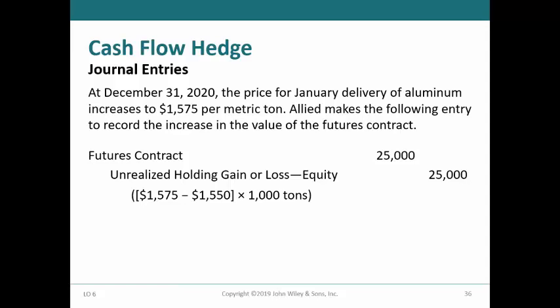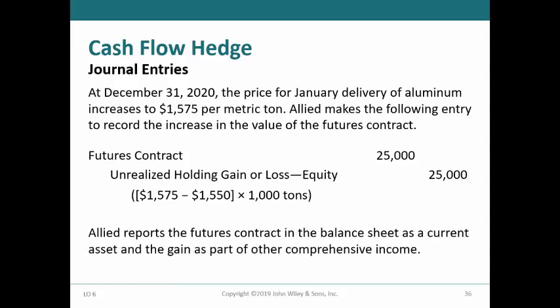The gain is equal to the difference of $25 per ton between the contract price of $1,550 and the current market price of $1,575 times 1,000 tons. The futures contract would be reported as a current asset, and the gain would be reported as part of other comprehensive income.